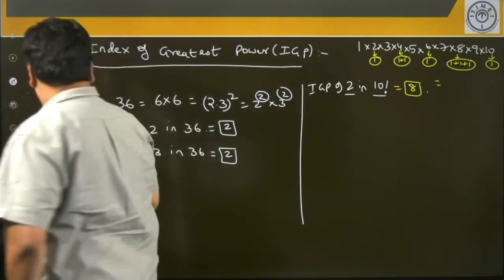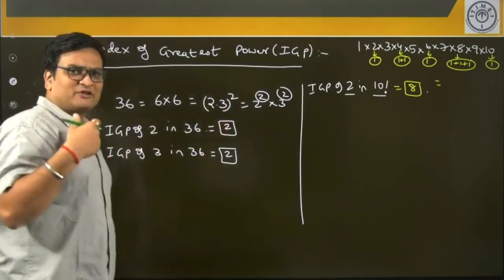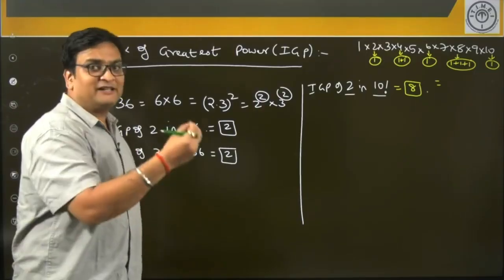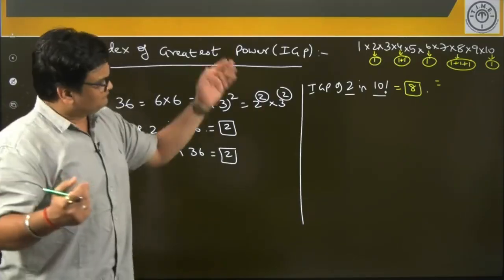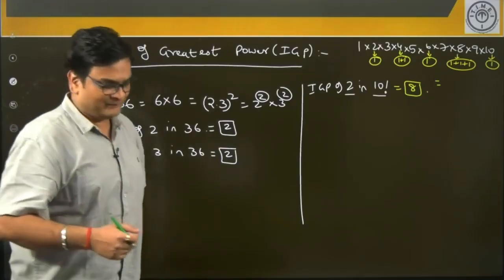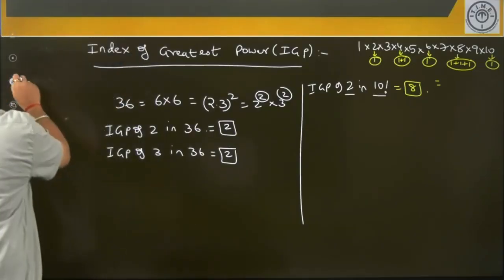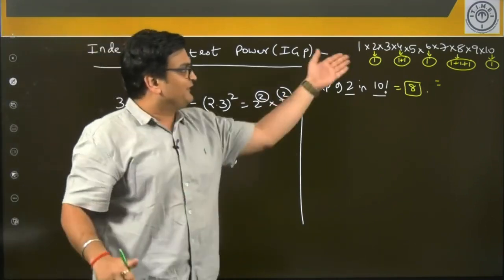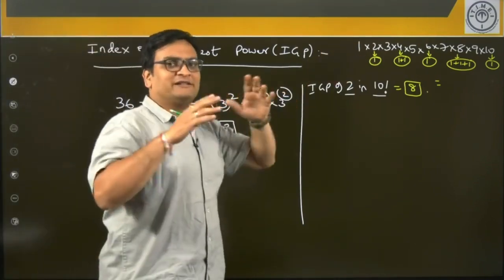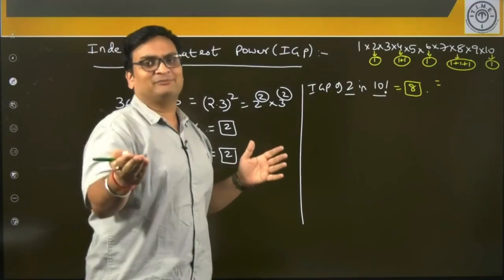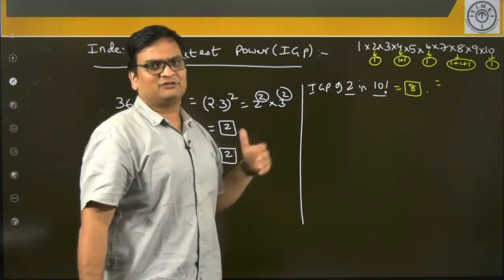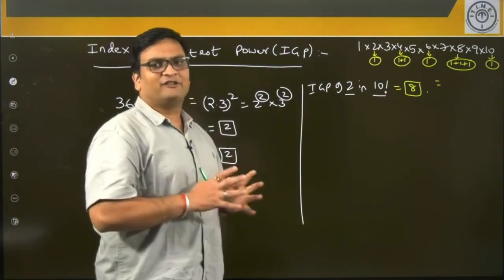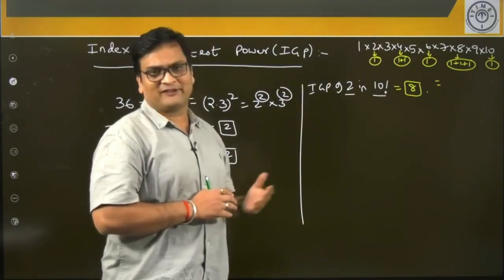This way, as we have solved for 10 factorial, we could also proceed with 20 factorial, IGP of 2 in 20 factorial, or IGP of 5 in, let's say, 100 factorial. We can of course proceed like this, but is it an efficient approach? Maybe not, because for writing 100 factorial like this, you will need quite a lot of space and time. Thus, of course, this is not the appropriate way of getting to the answer in case of IGP.